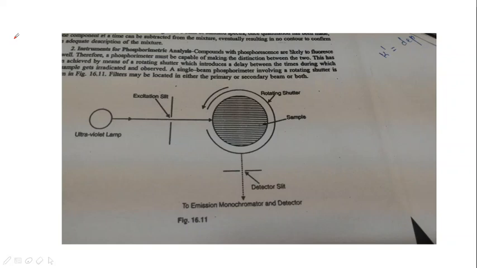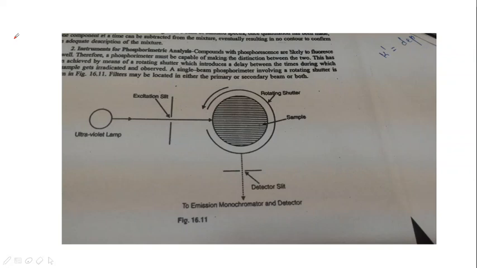The introduction of nitro, aldehydic and ketonic groups in the structure diminishes the intensity of phosphorescence because they allow quenching. The emission lifetime tau is in seconds: in rigid media 10 raised to minus 2 to 100 seconds, in fluid media. Now next is the instrumentation of phosphorimetry.